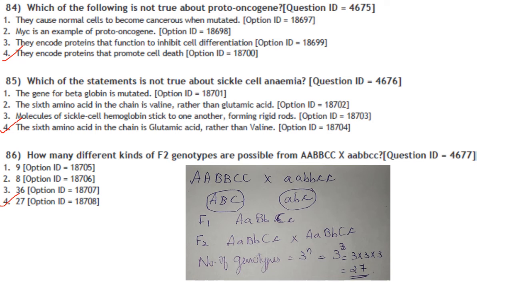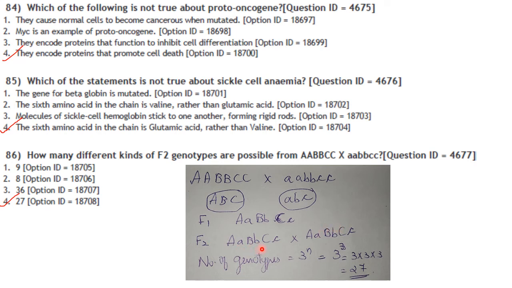The next one. How many different kinds of F2 genotypes are possible for this particular cross? So the first parent, it will give rise to the capital ABC genes, and the second parent, it will give rise to small abc. Then you will get the progeny, that is F1. For raising F2, you have to self the F1.